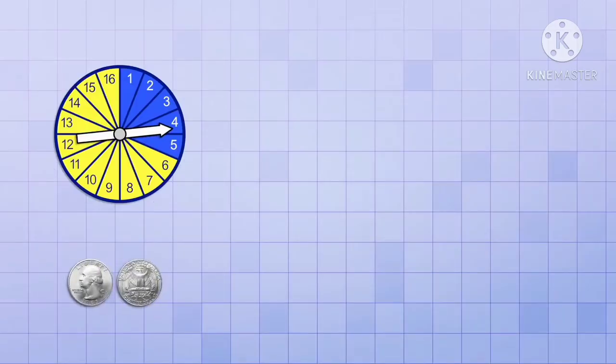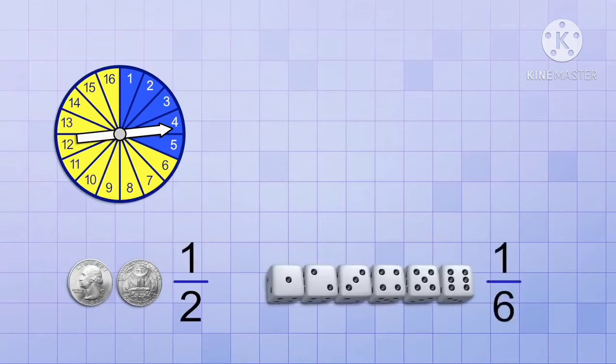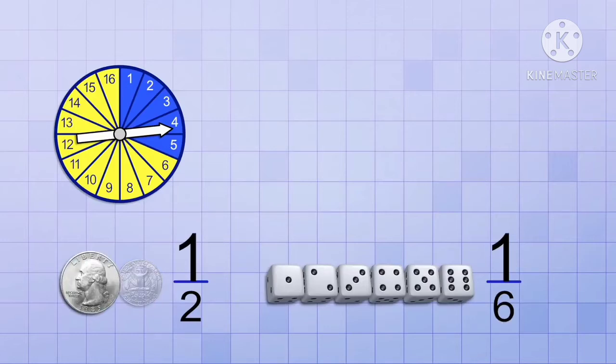Remember how with the coin toss, we ended up with the fraction 1 over 2, and with the die roll, we got the fraction 1 over 6? In both cases, we had 1 as the numerator, and that's because we were interested in only one of the possible outcomes, like the probability of flipping heads, or the probability of the number 3 being rolled.